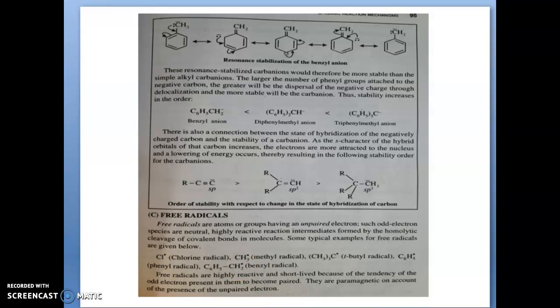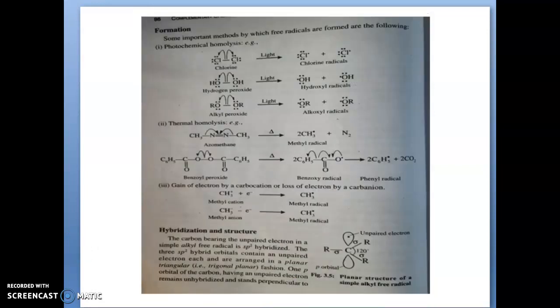So these are some methods for the formation of free radicals. The first one is photochemical homolysis, that means photochemical homolytic cleavage. Here, in the presence of light, Cl2 will form chlorine free radicals.